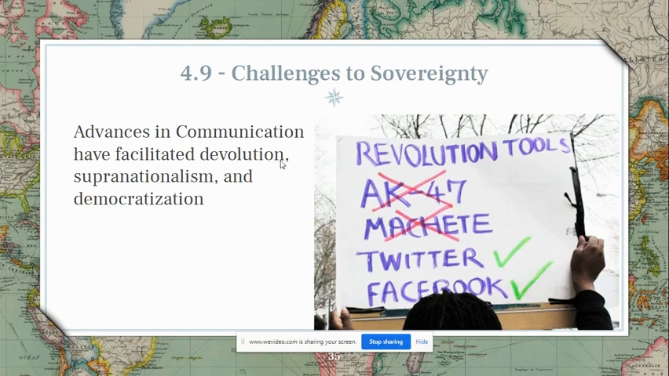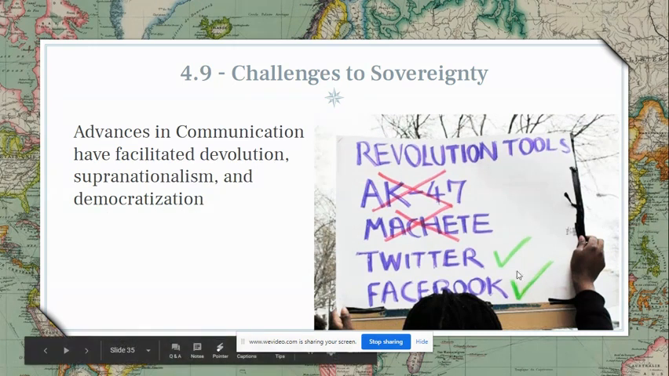Advancements in communication have facilitated devolution, supranationalism, and democratization. So the concept here is, as we continue to have advancements in technology, social media, the extent of our ability to communicate with each other, these are all speeding up, at times, or leading to devolution, but also leading to supranationalism, the ability of countries to come together to work for a common cause, and also speeding up democratization, which is the movement towards more democratic societies.